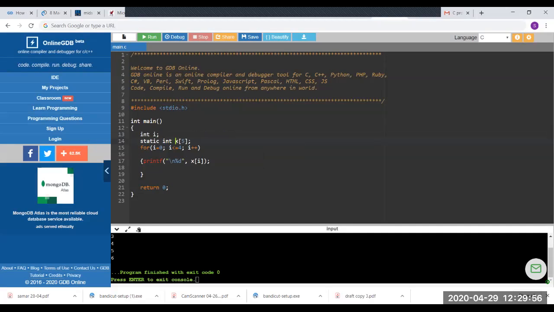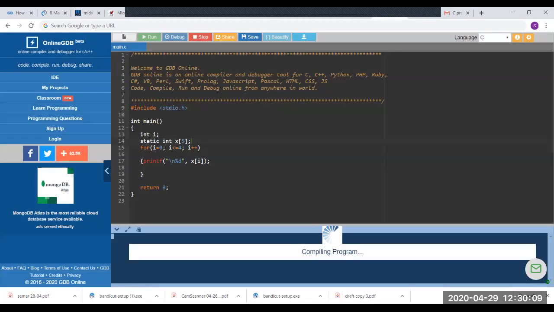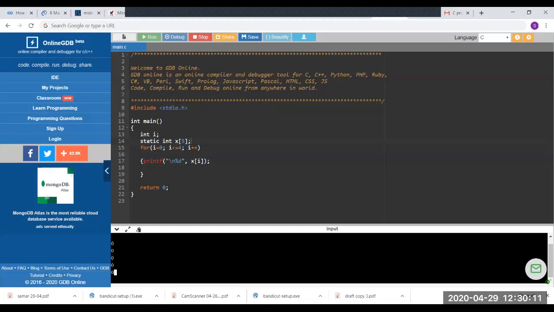The only thing that we have done is, with this integer array, we have mentioned another keyword by the name static. Once we do that and we try to run it, what happens is it is giving us all clean zeros, 5 zeros.